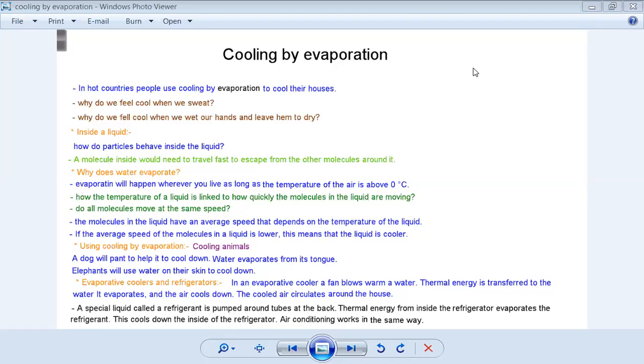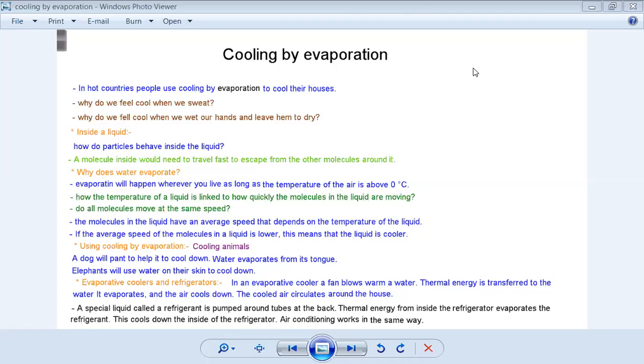How can the energy be transferred by radiation? Why, or where? We said conduction happens in solids, convection happens in liquids. They need a medium. But what about radiation? It doesn't need a medium.